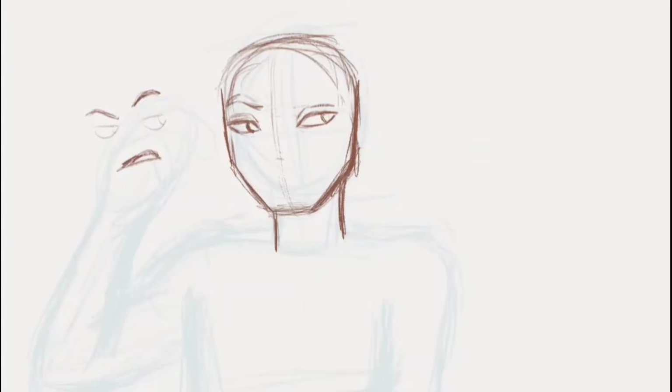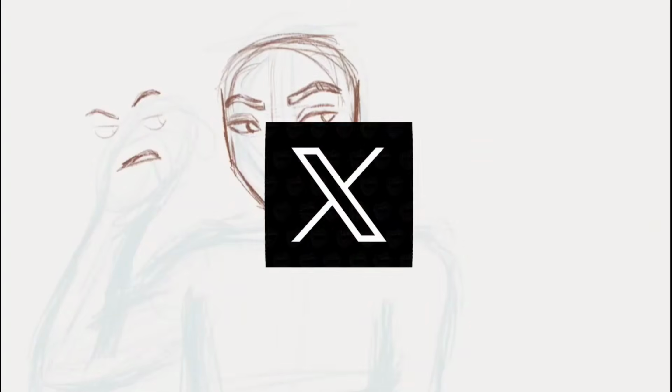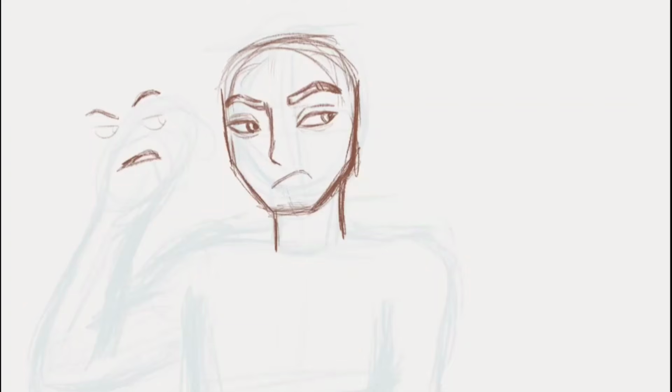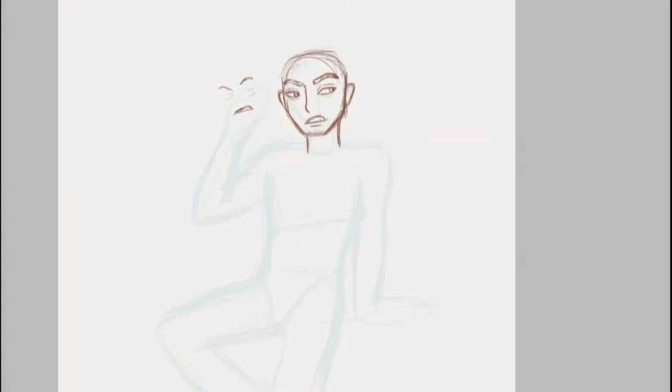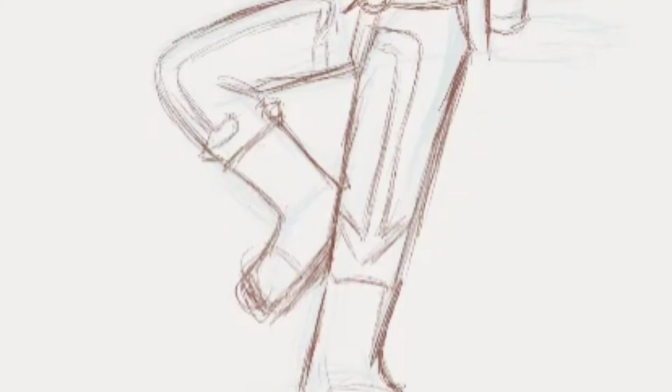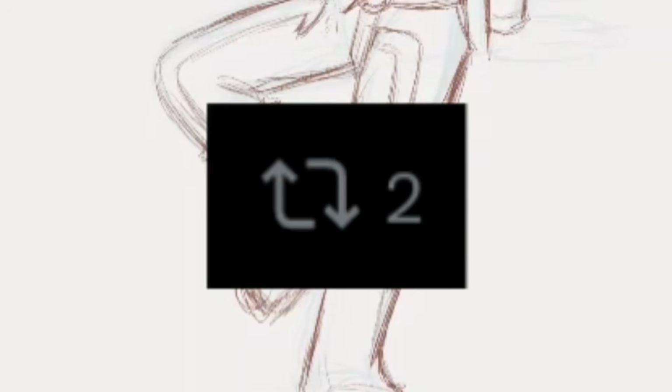So I decided to base the design on the X logo, mainly because the old Twitter logo is also blue and I don't want it to be too similar to Facebook. So I'm going with the X logo, and to give homage to the old Twitter logo, I made his hair blue. I gave him a harness shaped like an X worn over a black turtleneck, again to symbolize the X logo. And then I put arrows on his pants to symbolize the retweet icon.